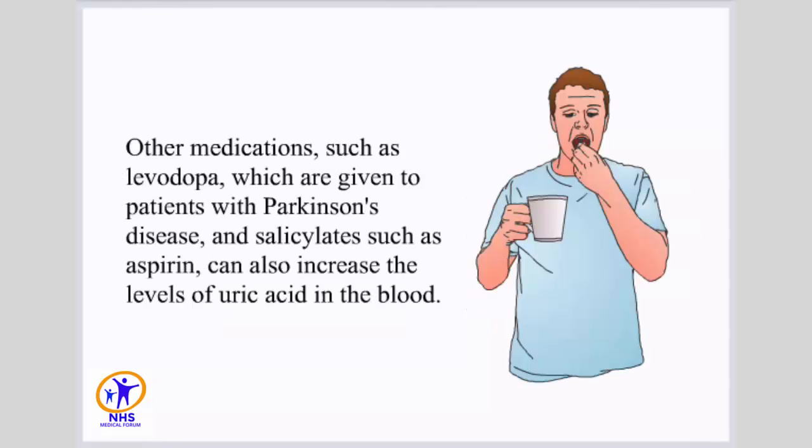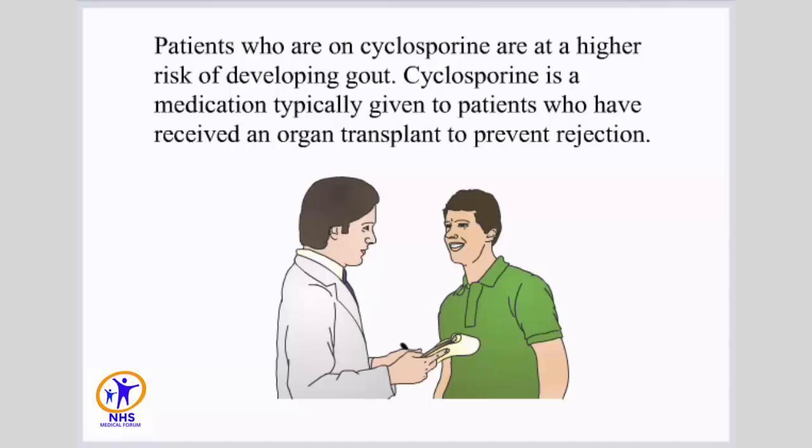Other medications, such as levodopa, which are given to patients with Parkinson's disease, and salicylates, such as aspirin, can also increase the levels of uric acid in the blood. Patients who are on cyclosporine are at a higher risk of developing gout. Cyclosporine is a medication typically given to patients who have received an organ transplant to prevent rejection.